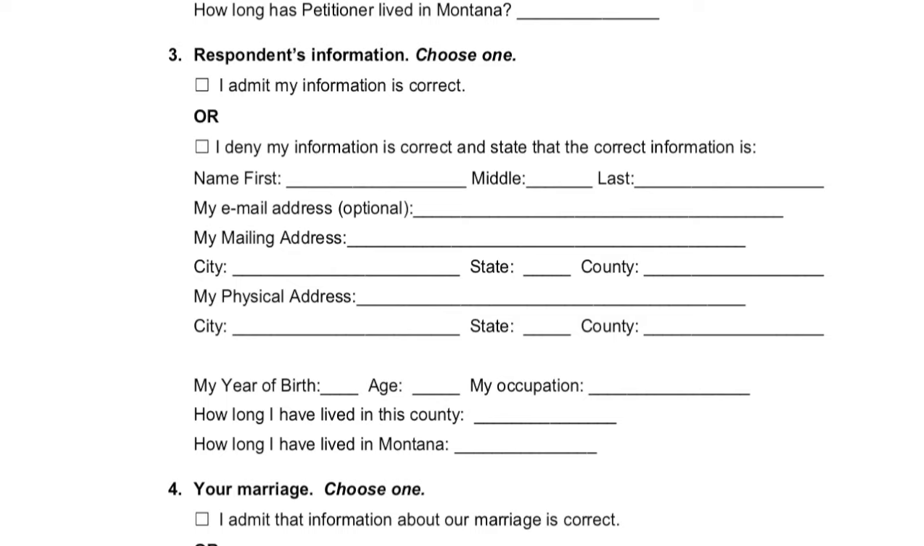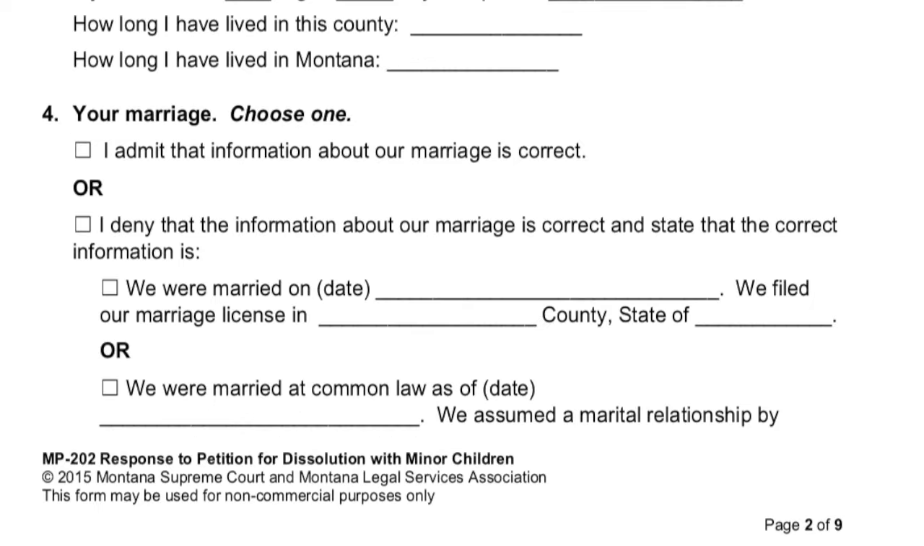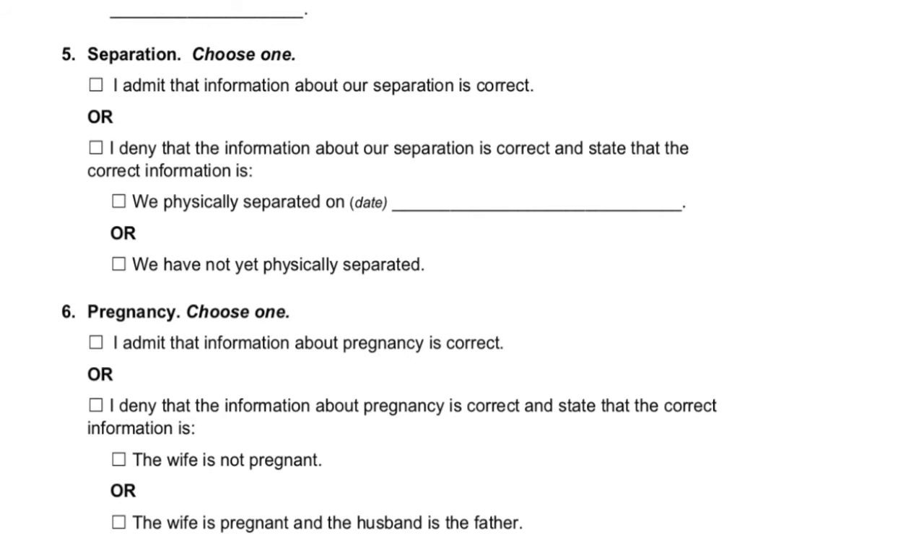In Section 3, select whether you admit the information that the petitioner provided about you is correct. Only complete information about yourself, your name, mailing address, etc., if you do not agree with what the petitioner wrote in. In Section 4, select whether or not the information that the petitioner provided about your marriage is correct. In Section 5, select whether or not the information the petitioner provided about your separation is correct.